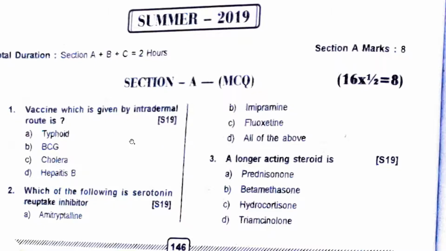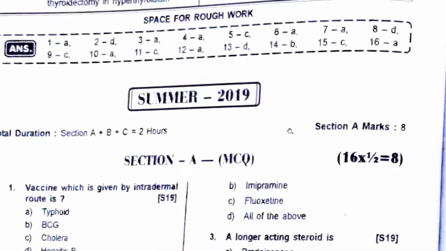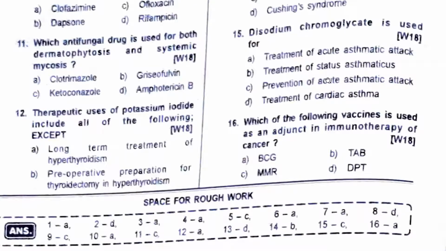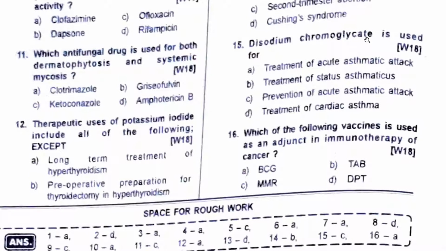Vaccine given by intradermal route, answer is BCG. BCG is a live attenuated vaccine. Which of the following vaccines is used as an adjunct in immunotherapy of cancer? Repeated for the third time. Answer is BCG. Which cancer? Bladder cancer.